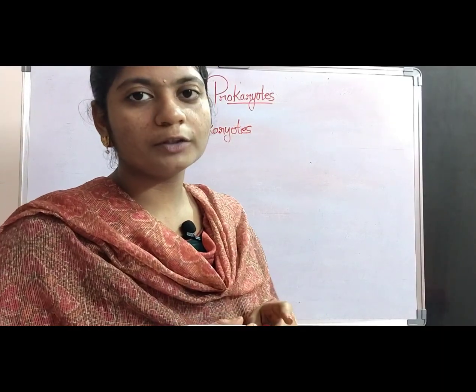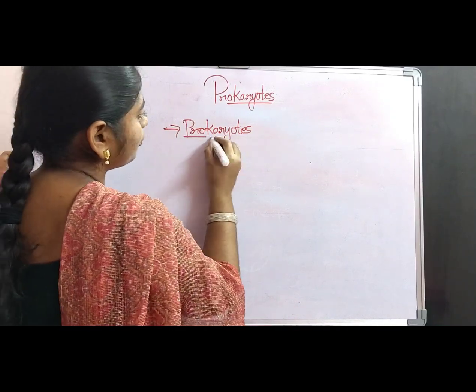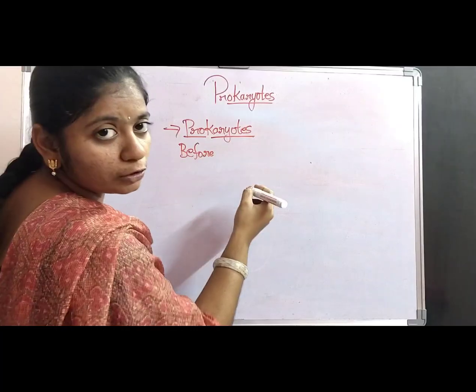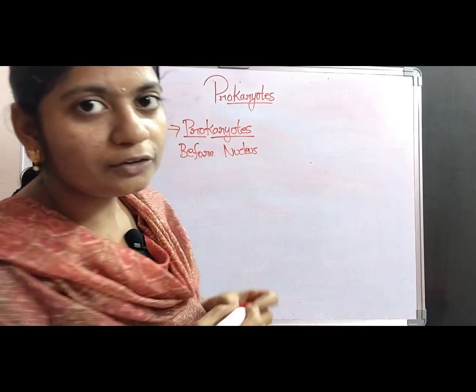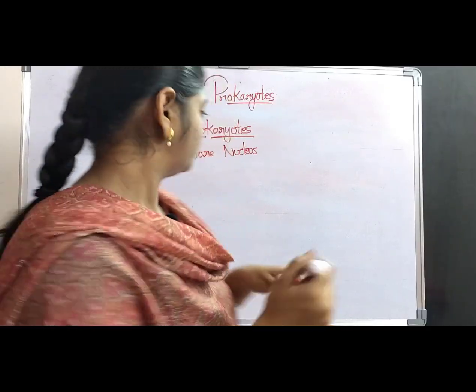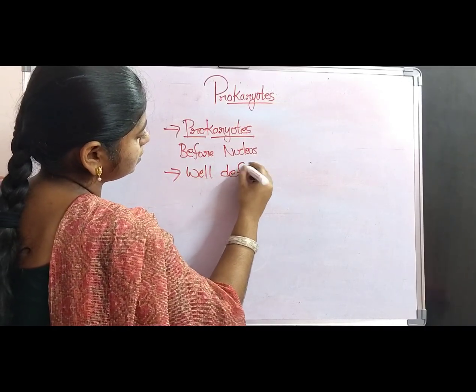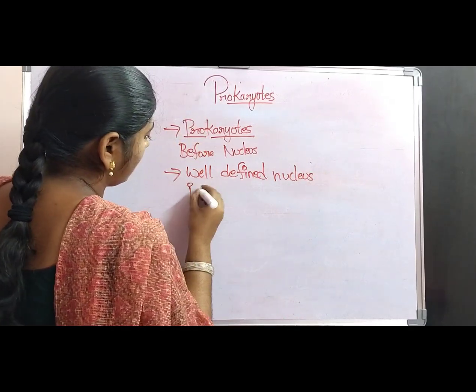Prokaryotes. What is the meaning of the word prokaryotes? The word prokaryotes is divided into two terms: pro and karyotes. Pro means before and karyon means nucleus. In the prokaryotic cell, the nucleus is not completely developed. A well-defined nucleus is not observed in the prokaryotic cell and it is also not surrounded by a nuclear envelope. So, a well-defined nucleus is absent in the prokaryotes.